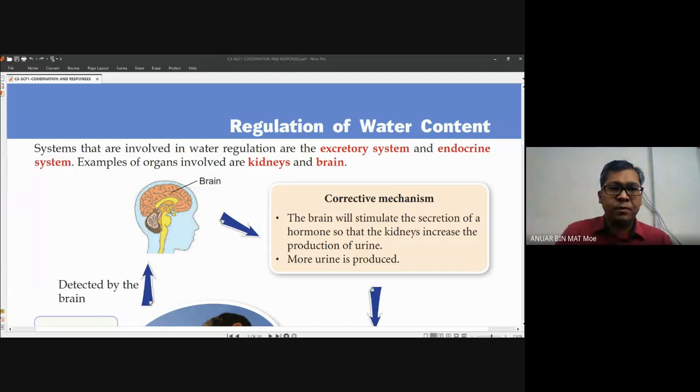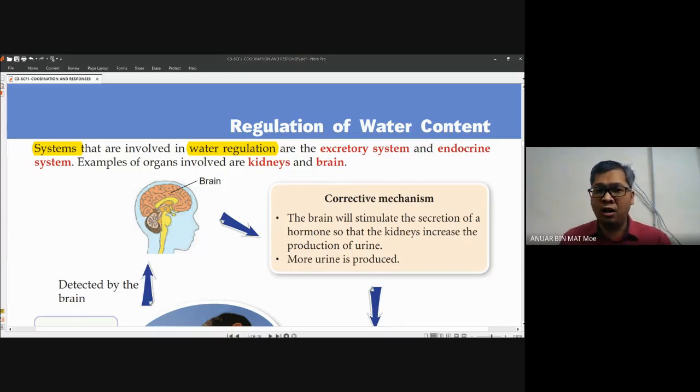Okay, all right. So one thing that I forgot to tell you yesterday is the system involved in the water regulation. Water regulation means the control of the amount of water inside our body. What are the systems involved? You still remember in chapter 2, what is the meaning of system? Anybody can tell me what a system is?